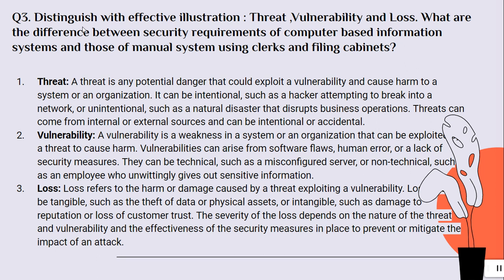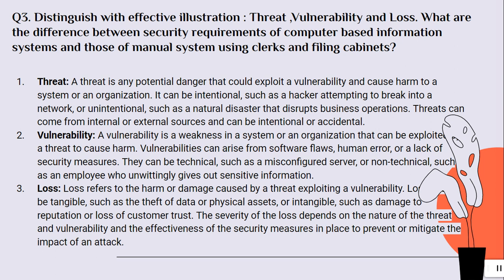Question number 3. Distinguish with effective illustration threat, vulnerability, and loss. What are the differences between security requirements of computer-based information systems and those of manual systems using clerks and filing cabinets? Threat. A threat is any potential danger that could exploit a vulnerability and cause harm to a system or an organization. It can be intentional, such as a hacker attempting to break into a network, or unintentional, such as a natural disaster that disrupts business operations.